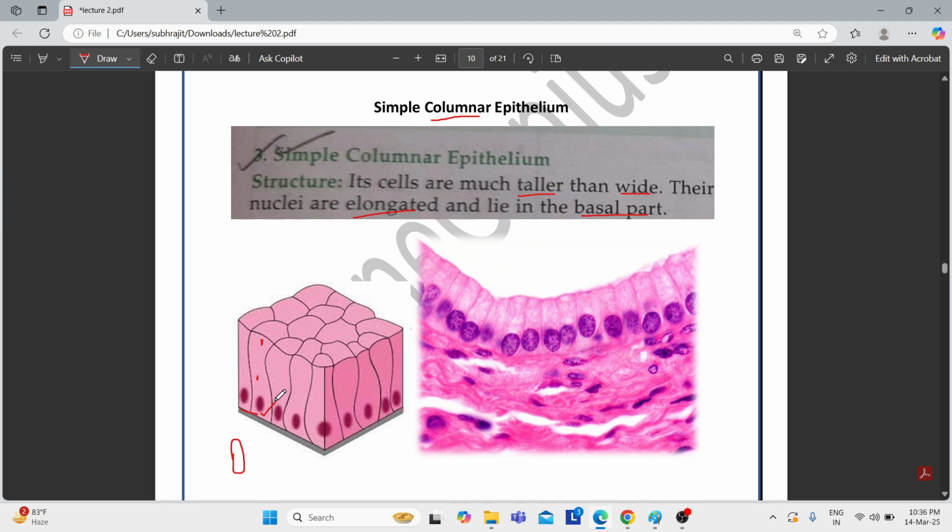So these are the striking features of the columnar epithelium. The cells are tall and less wide. The nucleus is very elongated, and most importantly, it is located at the basal part. See that the nucleus is located at the basal part, very much elongated and not round, as we saw in the cuboidal epithelium.